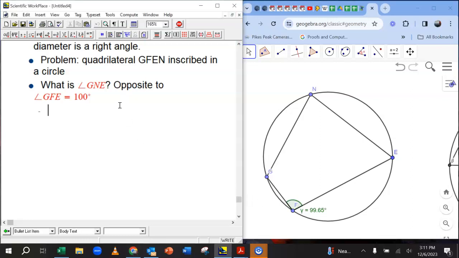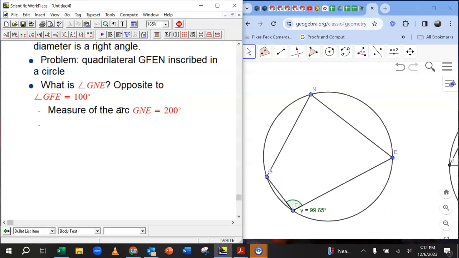Because of the inscribed angle theorem, the measure of the arc from G to N to E, think of yourself as standing at F, that inscribed angle is intercepting this arc from G all the way to N to E. I'm just going to say arc GNE. We know what that is. It's just twice this, so that's going to be 200 degrees. Let's do a reality check. 200 degrees should be a little more than half of a circle. Yeah, okay, plausible. A bit more than half of a circle. All right, so that's cool.